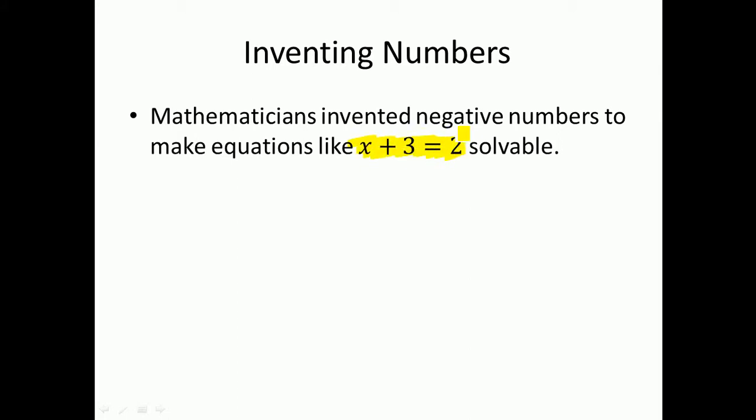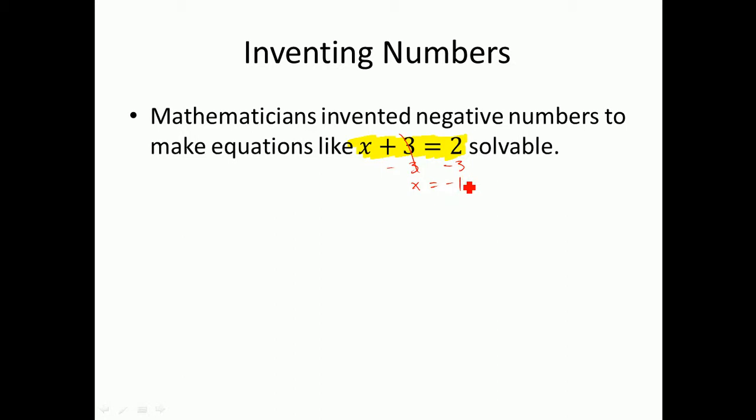So at one point in time, mathematicians had to invent numbers for it. That's why we can do all of this good stuff to get what is called a negative number.